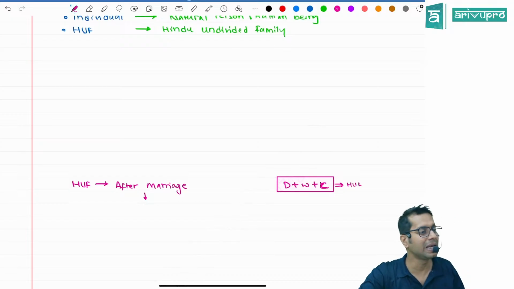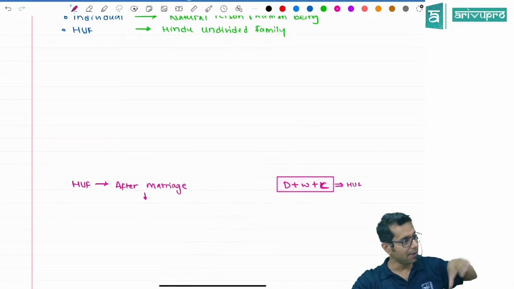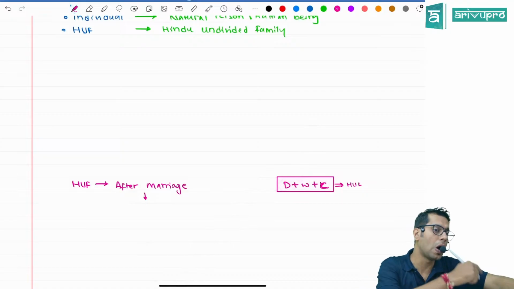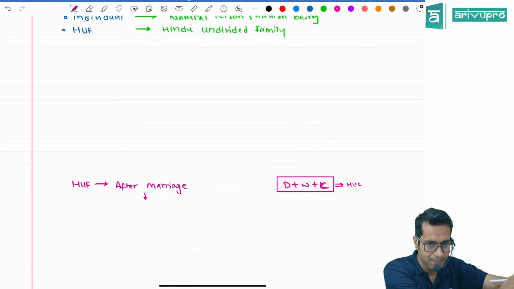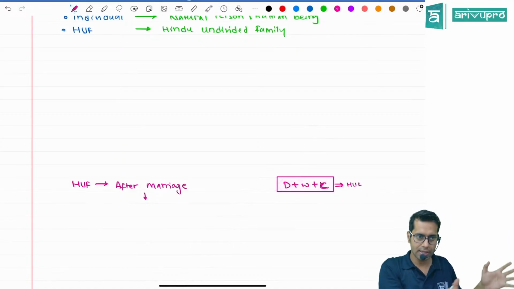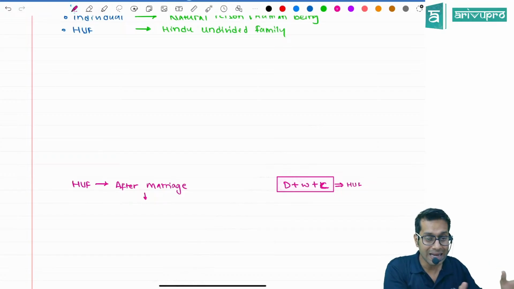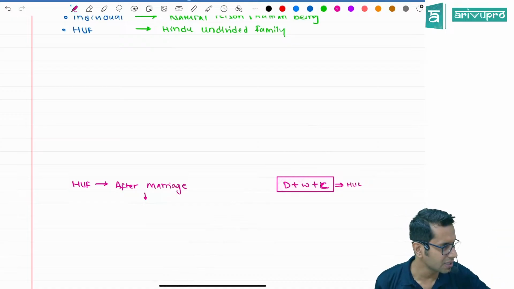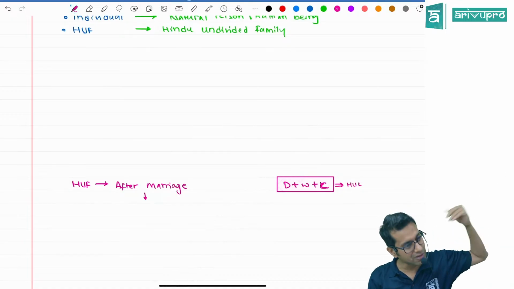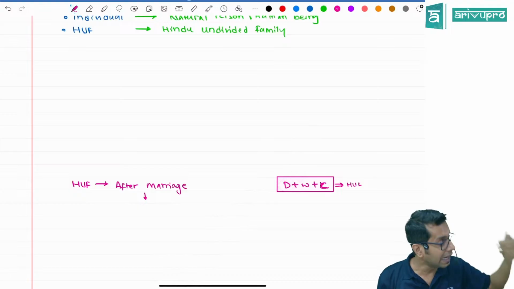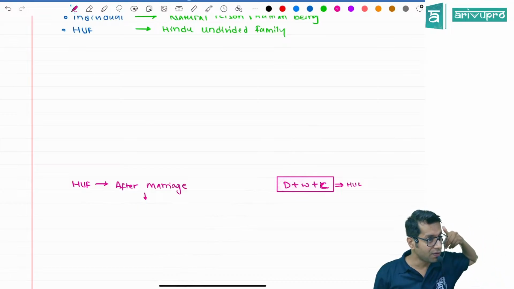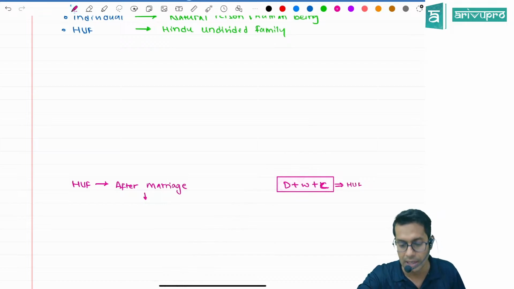Meaning whatever money I am earning, I can put somewhere for the common benefit of my family. Normally we put money in a bank account, etc. They are telling you to create a separate entity. I will call it a separate person, and I will do the income tax assessment of that person separately. So normally after marriage, Hindus can form their own HUF.